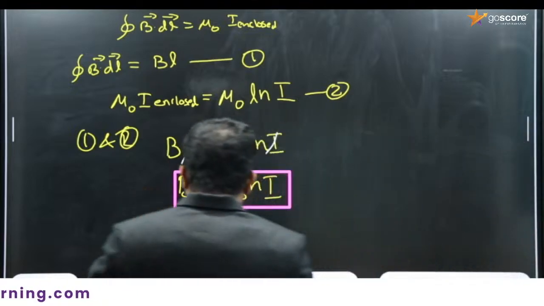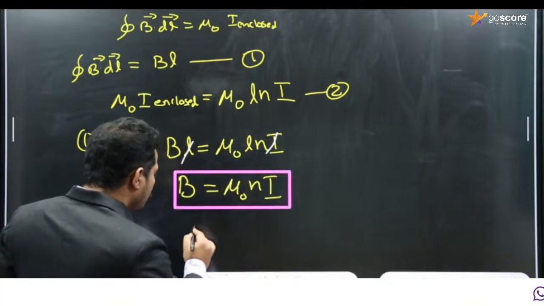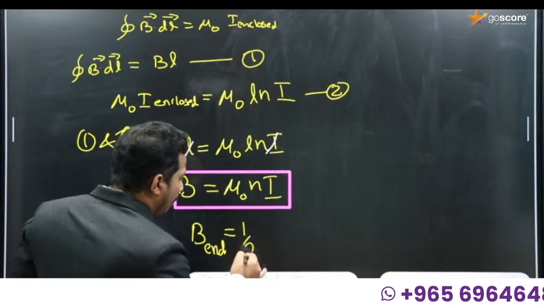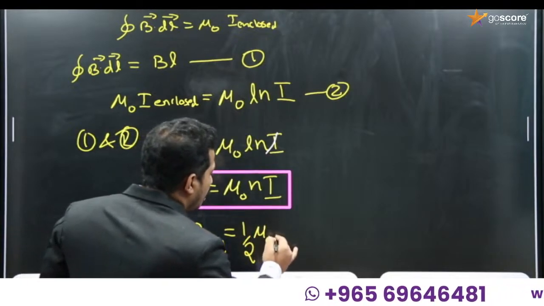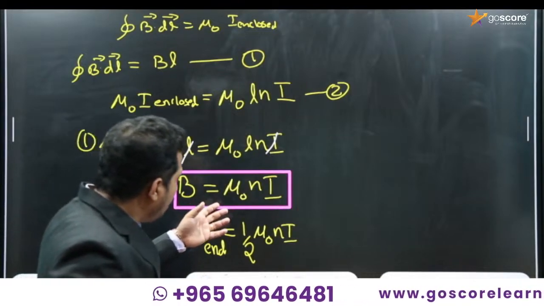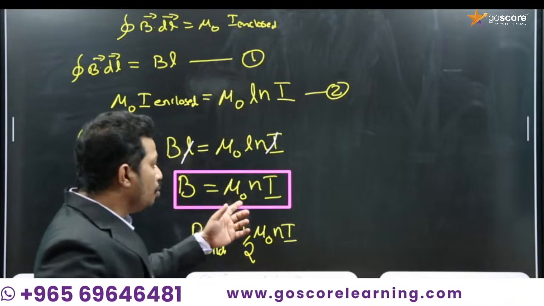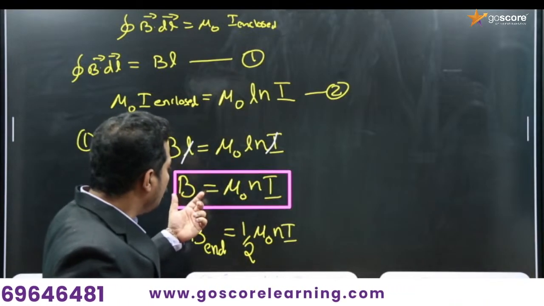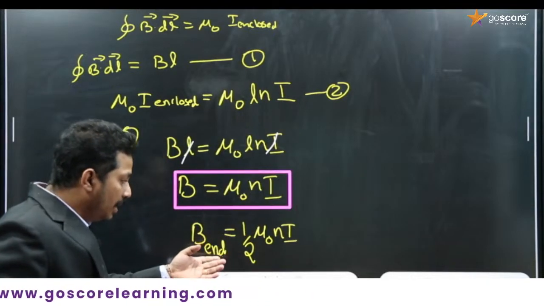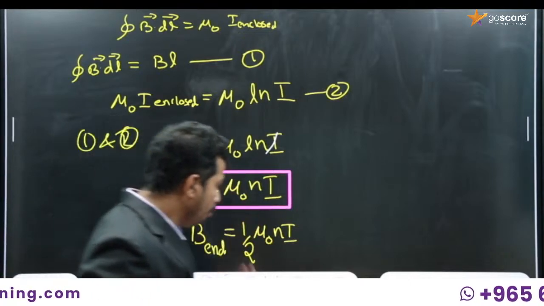But on the end, or the B end, the magnetic field at the end part of the solenoid will be half of mu 0 Ni. So that is one more important equation. In the middle, or at a distance from the end of the solenoid, the magnitude of the magnetic field will be mu 0 Ni, but on the end the magnetic field will be half of mu 0 Ni, so B end of the solenoid is equal to half of mu 0 Ni.